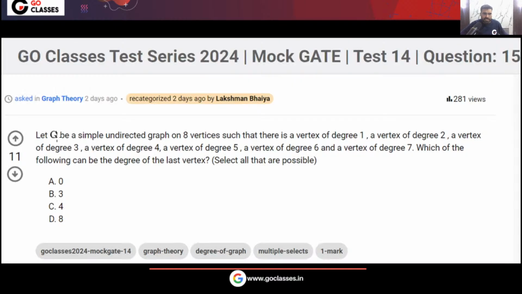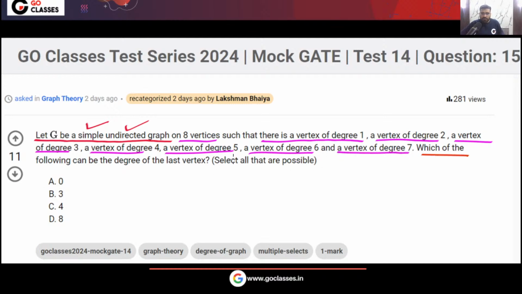So the question is basically saying, let G be a simple undirected graph on 8 vertices such that there is a vertex of degree 1, a vertex of degree 2, a vertex of degree 3, a vertex of degree 4, a vertex of degree 5, a vertex of degree 6, and a vertex of degree 7. The question is asking which of the following can be the degree of the last vertex?